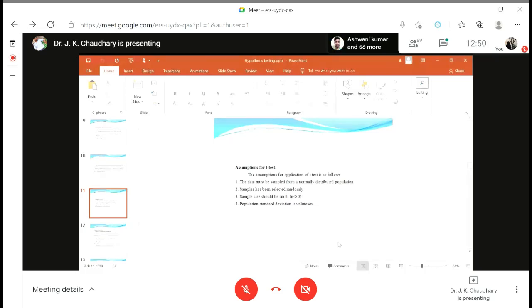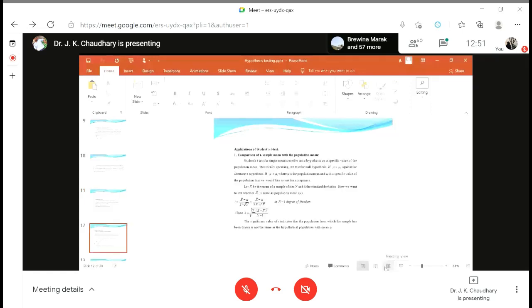Now the second condition is the same: the sample has been selected randomly. That is the same as the Z-test. The sample size should be small. In the Z-test, the sample size will be more than 30, but in the t-test, the sample size is less than 30. And the population standard deviation is unknown. Okay. Now basically we have 3 types of t-test. First I will explain what these 3 types of t-test are.